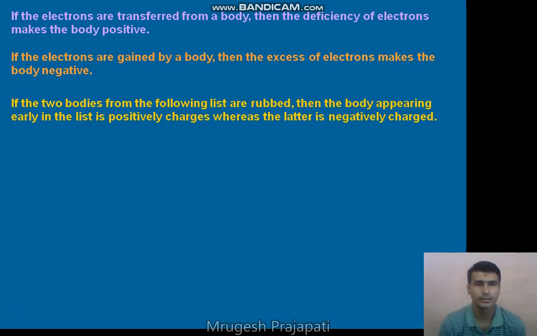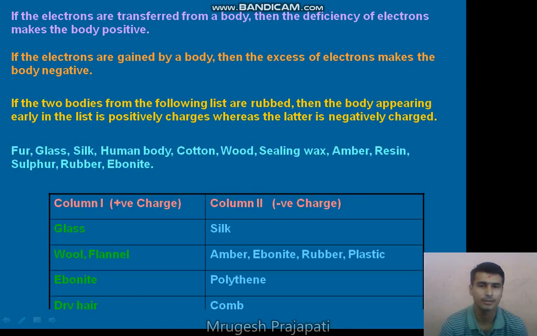So in this table below, different types of bodies are given to you, right? Glass, fur, silk, cotton, wood, right? Amber, resin, sulfur, rubber, ebonite. So these are the different types of bodies. Now when we rub these bodies together, some bodies get a positive charge, some bodies become negatively charged, right?